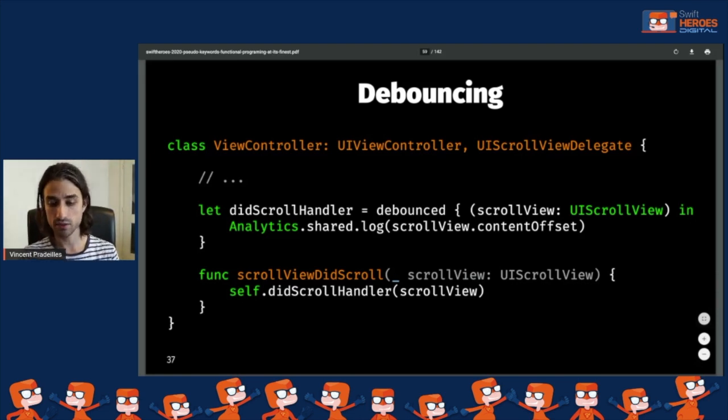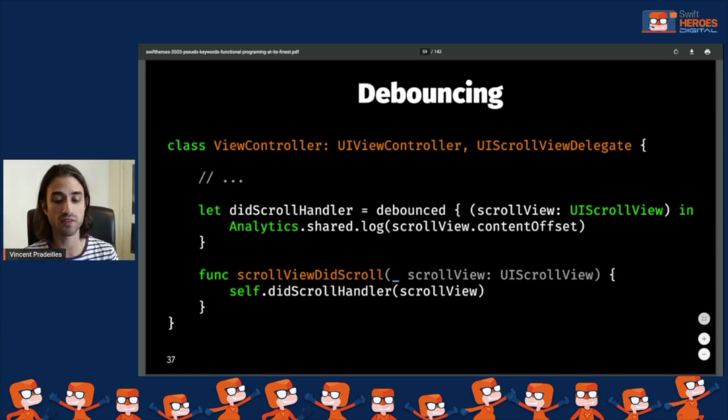Then in the delegate method, scroll view did scroll, I call the handler, but since the handler has been debounced with the pseudo keyword debounced, now I have my debouncing mechanism in place. Even though the delegate method will be called for every single pixel of scroll, the actual action in the handler will only be triggered when the user has stopped interacting with the scroll view for the delay, which is 300 milliseconds.